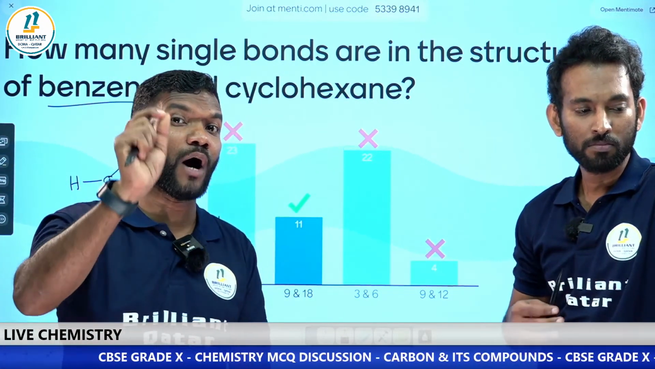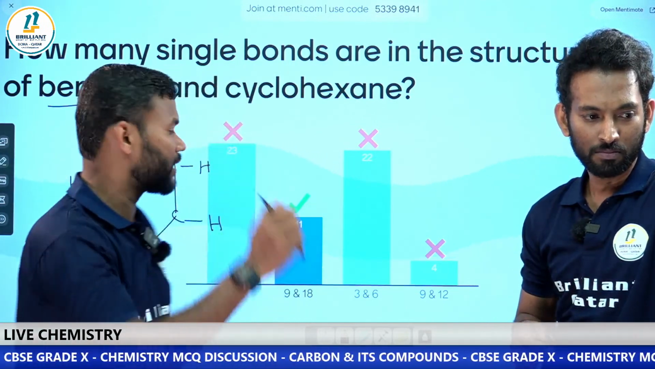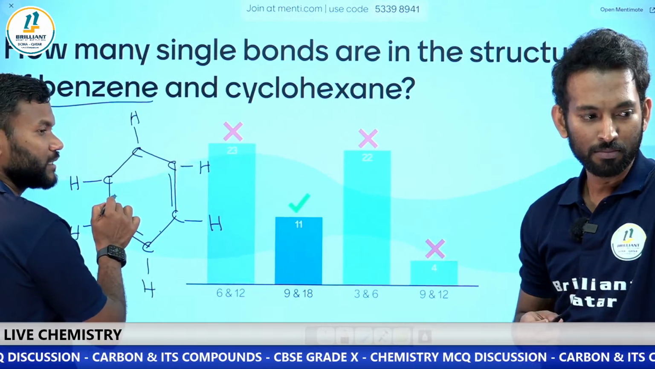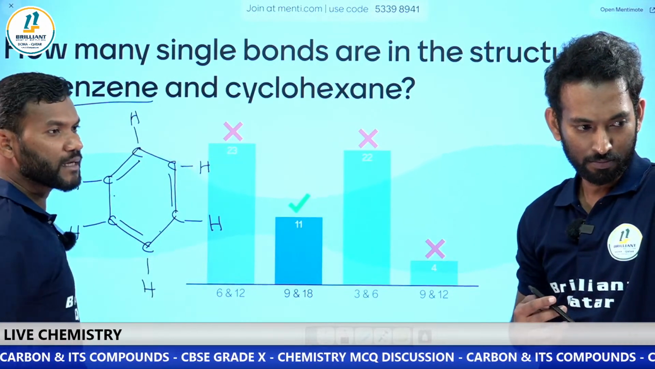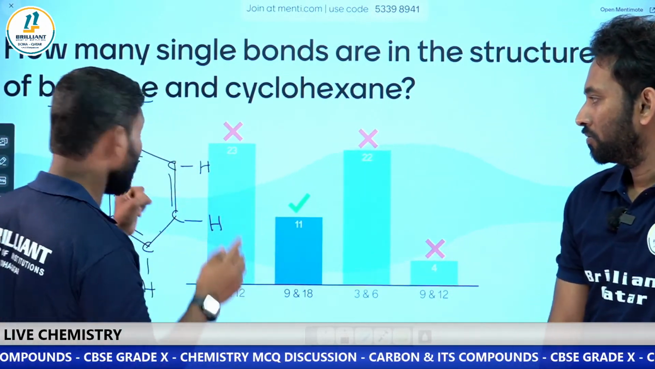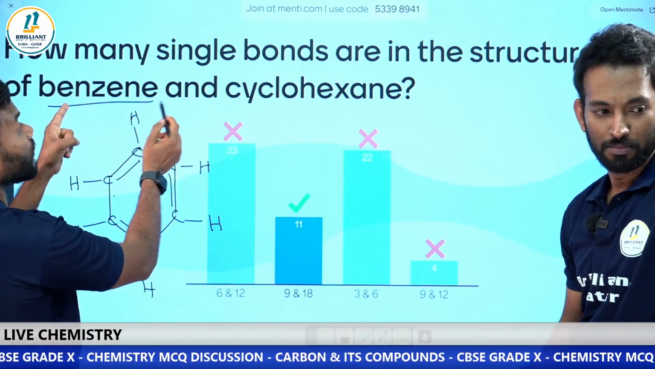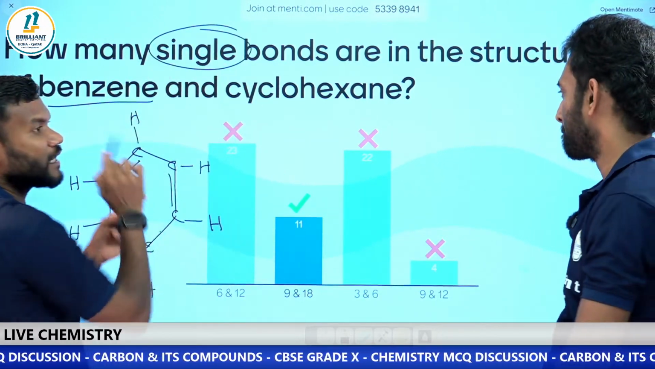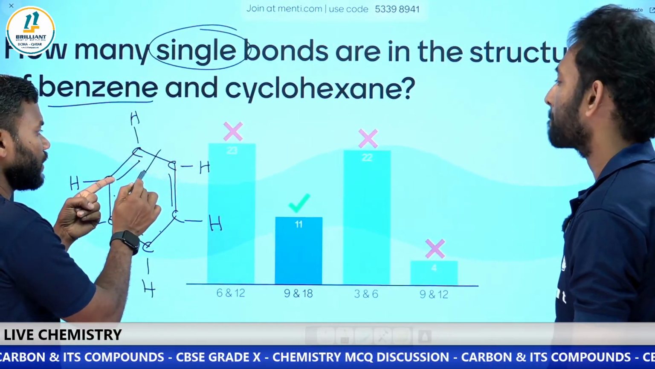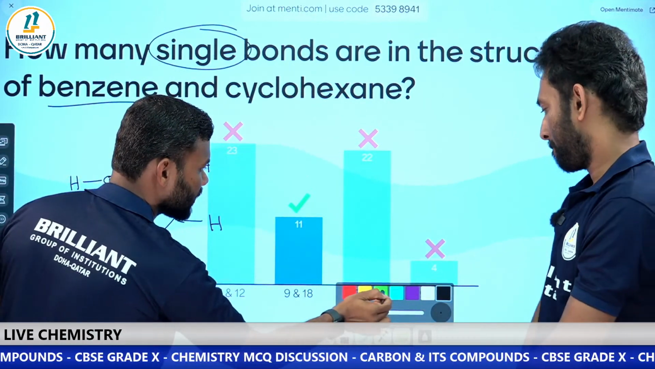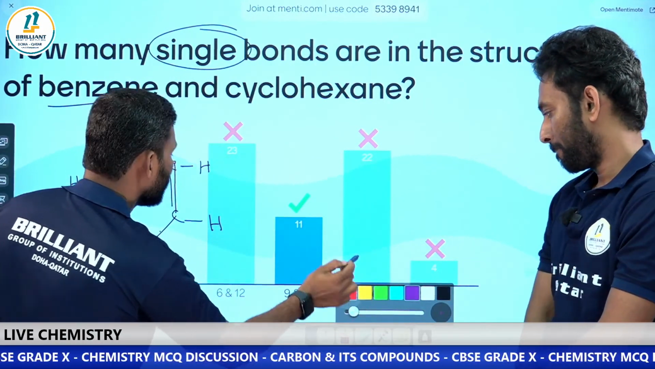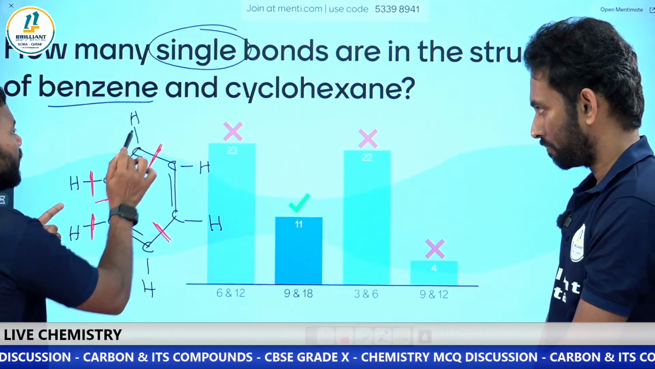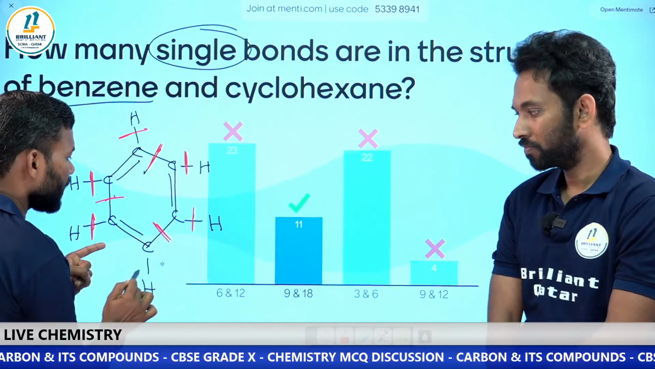But more important, my dear students, in the benzene you have alternating double and single bonds. Suppose this is double, next will be single. This is double, next will be single. This is double, next will be single. So that means alternating double and single bonds. Now you count. The question is how many single bonds? Let us count. One single bond, 2, 3, 4, 5, 6, 7, 8, 9.